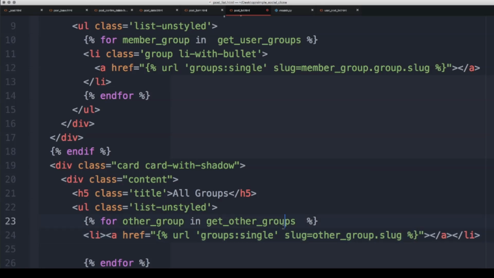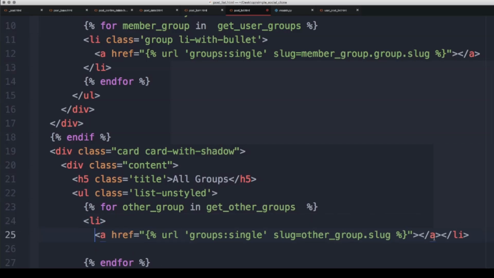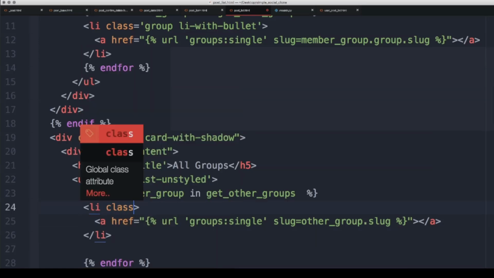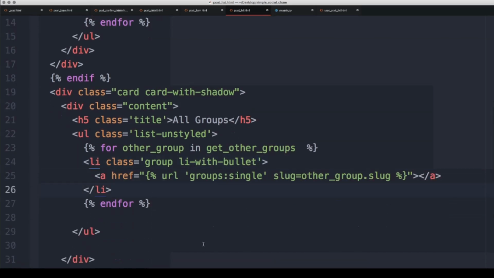So there I'm not actually calling a member group, so I don't need to call other group. The group itself is right here, and there are other groups that will end the for. Let's also give this list a nice class so it looks a little nicer. So list elements, it's going to have a class equal to group, and we will say li with a bullet, and save that for bullet, and then end that for loop.